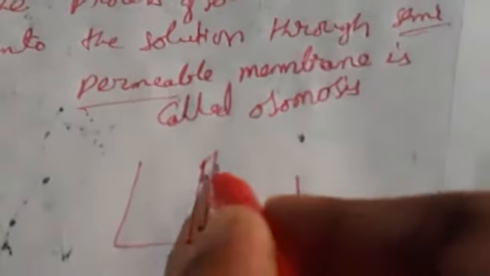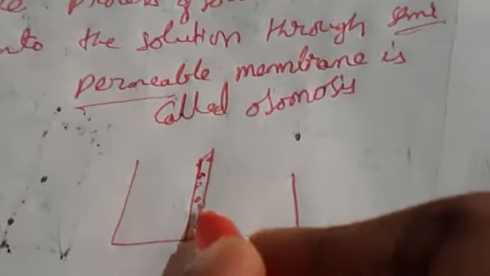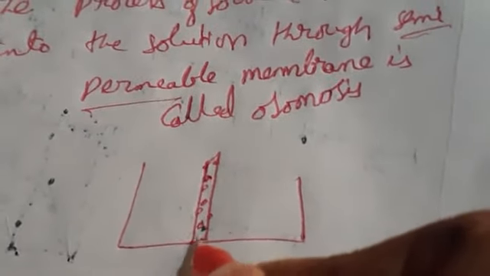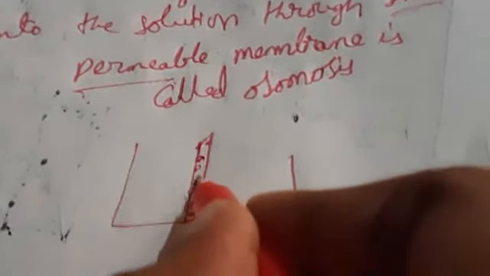So in the beaker, in the middle I am taking a semi-permeable membrane. Semi-permeable is nothing but here there will be pores. If you take any atta, you have to purify. So what happens, you have to do